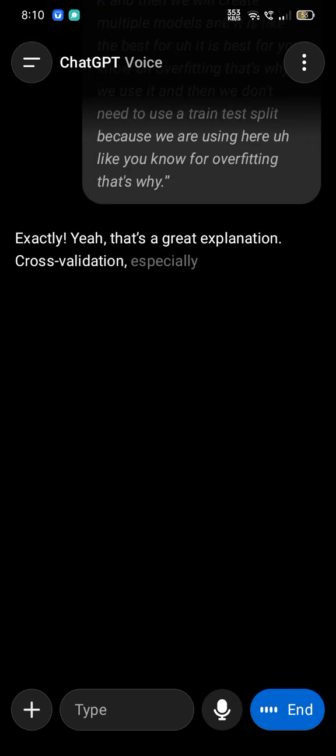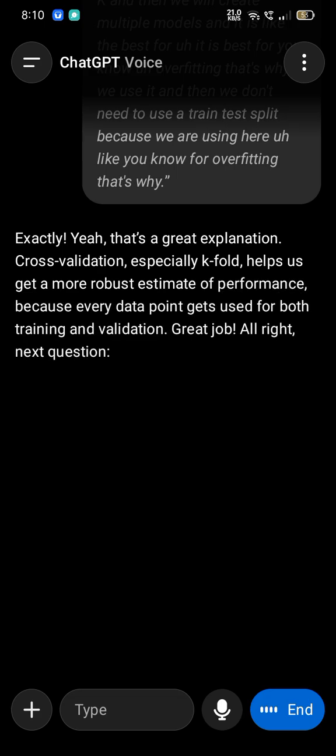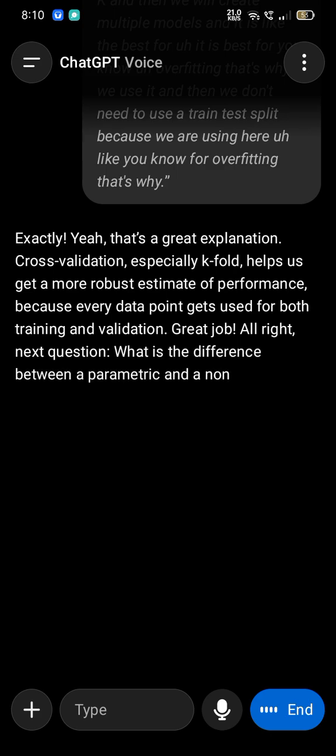Exactly. Yeah, that's a great explanation. Cross validation, especially k fold, helps us get a more robust estimate of performance because every data point gets used for both training and validation. Great job. All right, next question. What is the difference between a parametric and a non parametric model in machine learning?